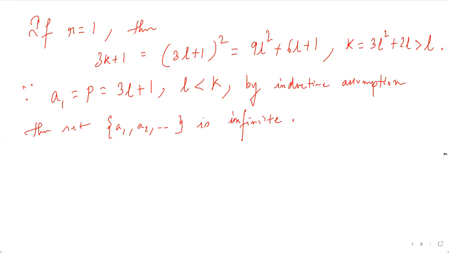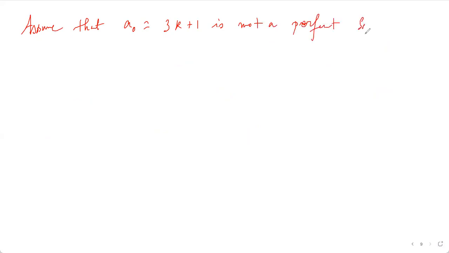Now the next part, where the main difficulty lies, is where we assume that a naught is not a perfect square. So a naught, which is of the form 3k plus 1, is not a perfect square.